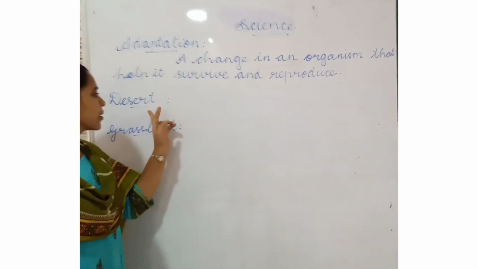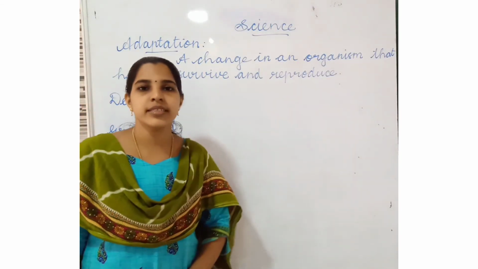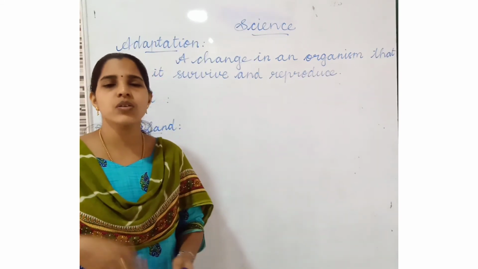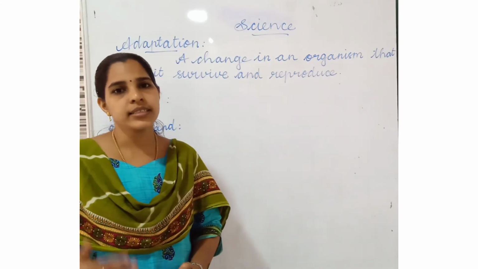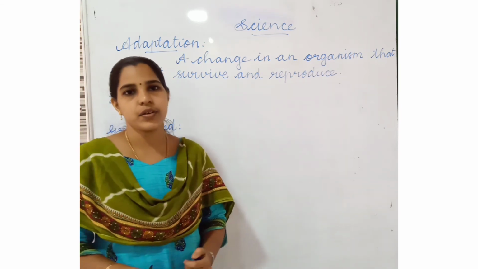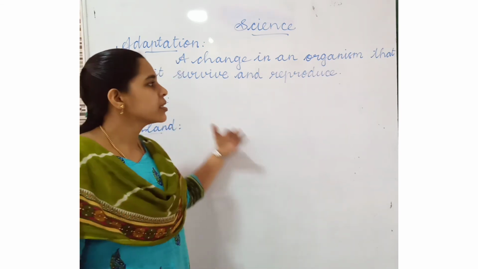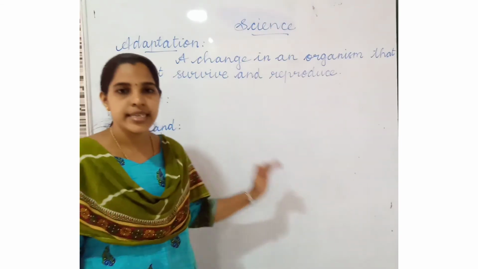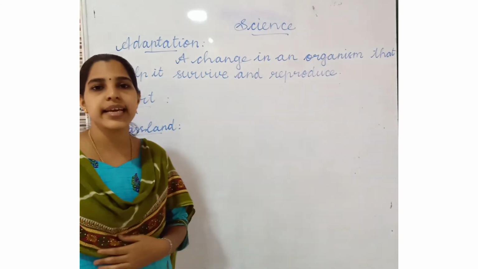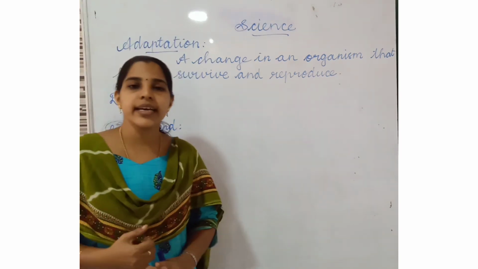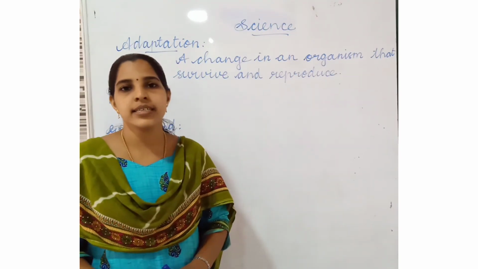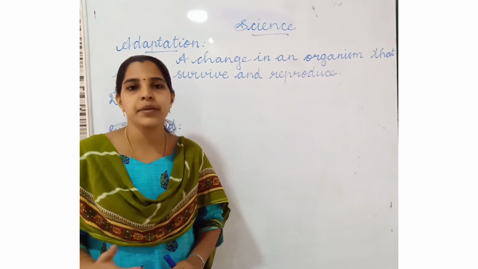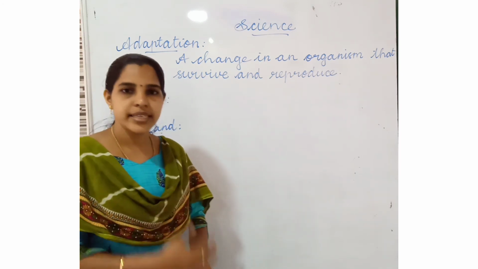Do you know the meaning of desert? Desert is dry land. It gets lots of sunlight and less rain, so only a few animals and plants grow in the desert. Which animals can live in the desert? Kangaroo rat, lizard, some types of snakes, then camel. These are the animals that can live in the desert.